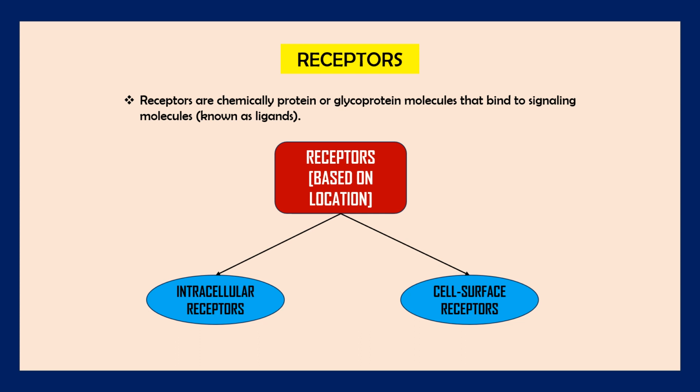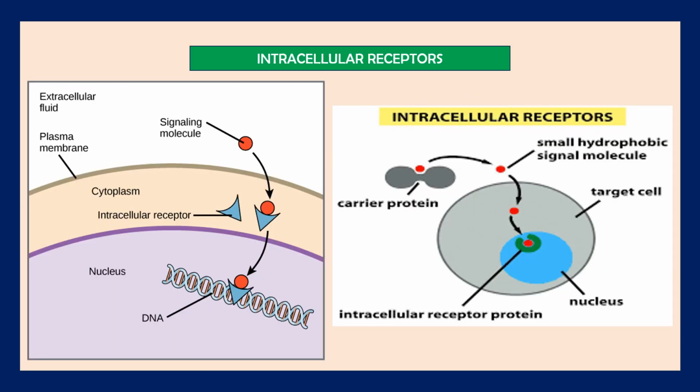And on the basis of location, receptors are mainly divided into two categories, that is intracellular receptors and cell surface receptors. We will go through one by one. Intracellular receptors are those proteins that are located in the cytosol or the nucleus.